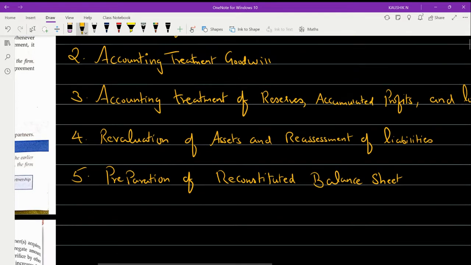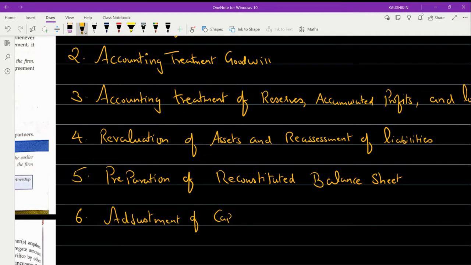And the last item which we are going to discuss is adjustment of capital. Remember students, this concept adjustment of capital was there in the 2019-20 syllabus, and after that for the past 2 years this particular concept was not there in the syllabus. Again it has been reintroduced.